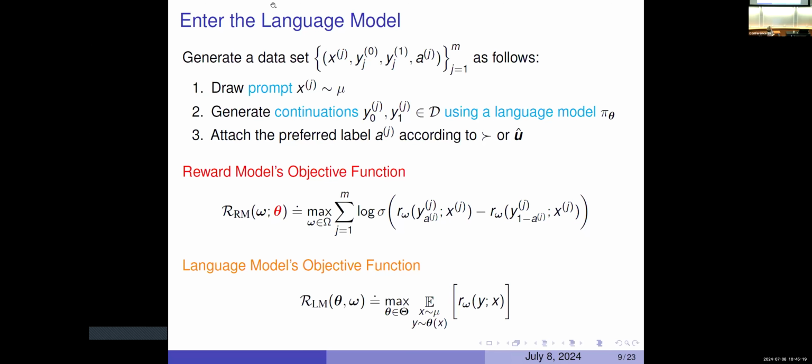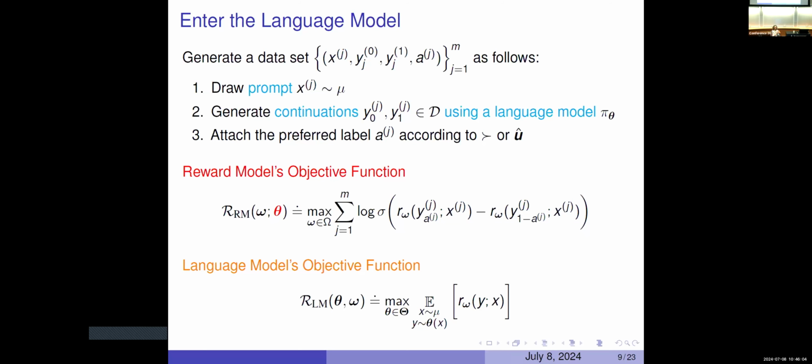And now what does the language model want to do? Well, the language model wants to optimize the rewards. This is what I said at the beginning. Once we learn the human preferences, we now have this reward model, this R omega, which is representing the human preferences. And now the objective for the language model is to optimize that reward function. So it's looking for the parameter values, the thetas, for its policy that are going to maximize this expectation. We draw prompts from a distribution, we generate continuations according to our policy, and we want to maximize an expectation because there's stochasticity in that policy.